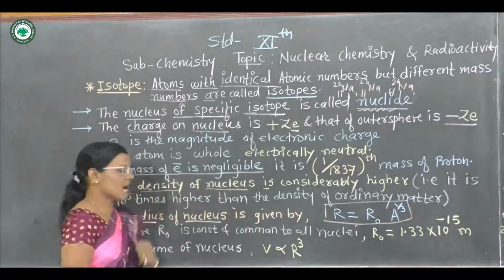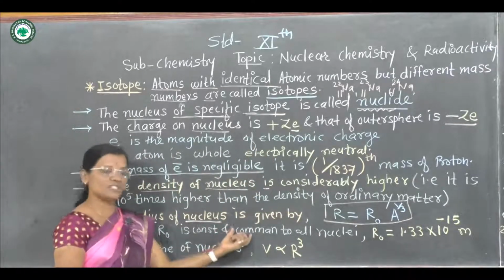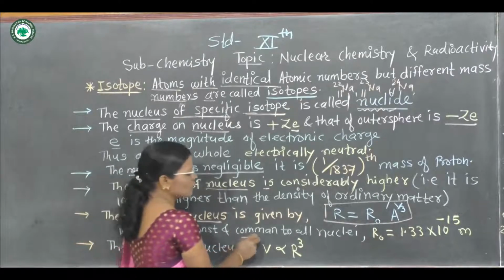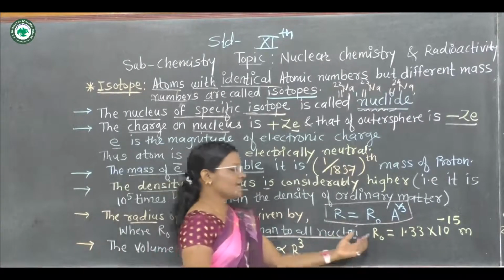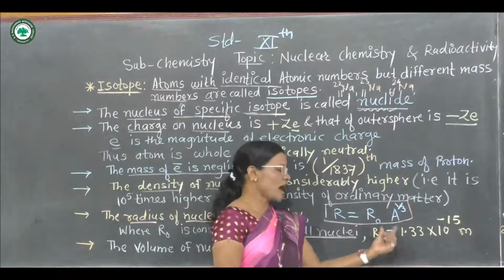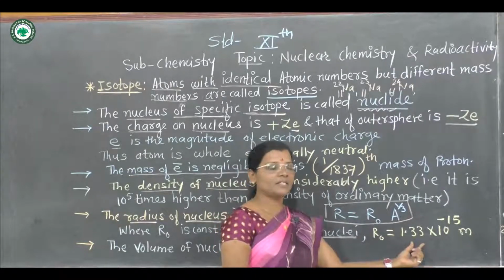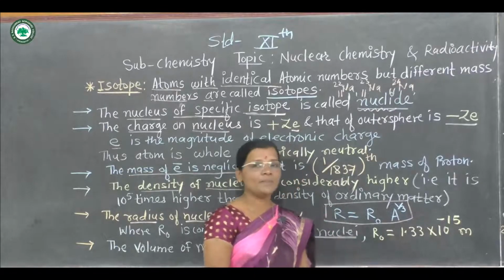Now what is this R naught? R naught is a constant common to all the nuclei, with the value R naught equal to 1.33 into 10^-15 meter.